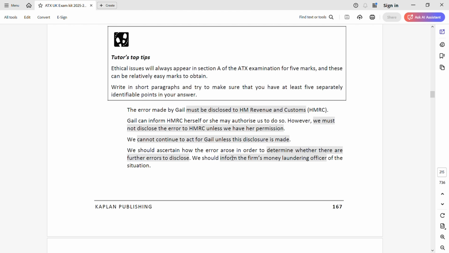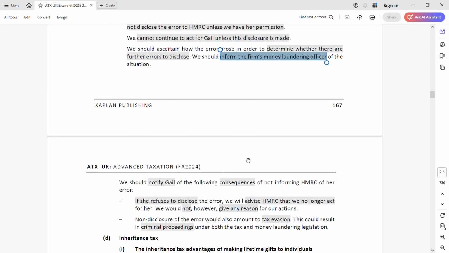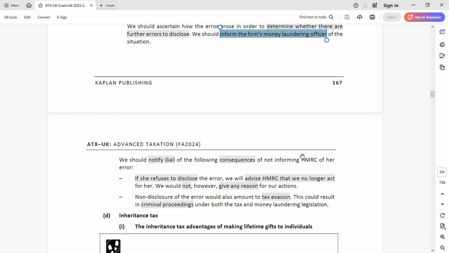Next, always bring the money laundering into your case. Slowly you're building. This is the fourth point. So you have to inform the money laundering officer. We should inform of the situation. Next, consequences. If you do not inform, what are the consequences?